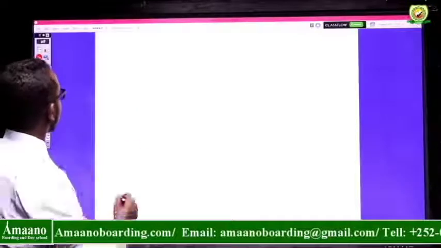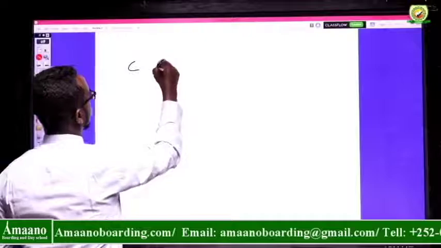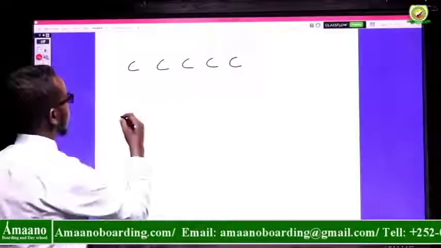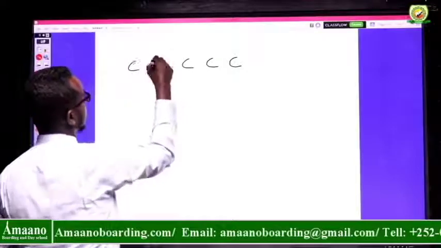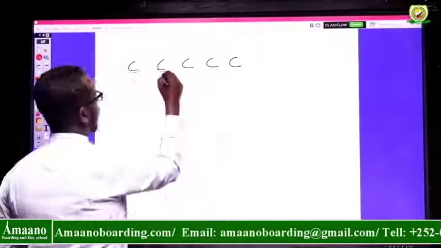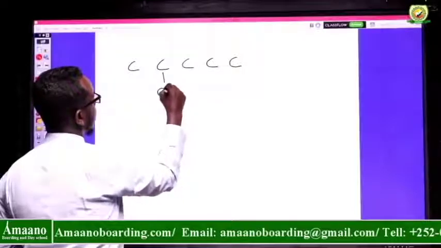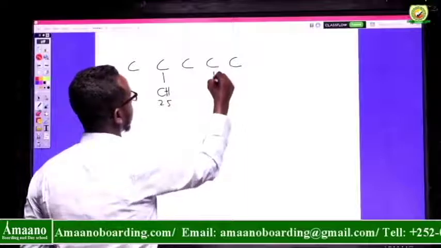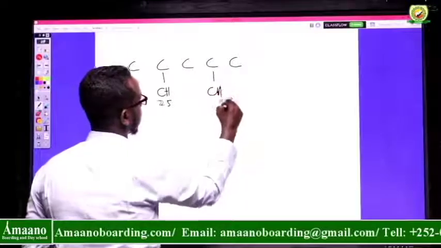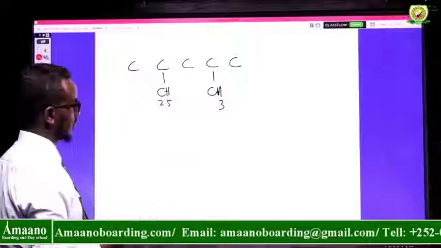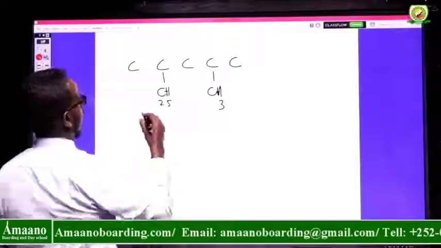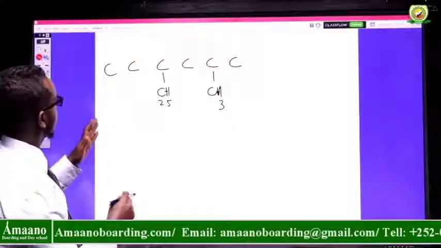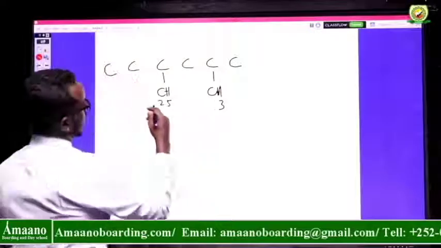Okay, what about here? 1, 2, 3, 4, 5. This time I don't want to write the hydrogens. This contains single bonds between all atoms. So I want to mention the substituents. Here I have what we call C2H5. What about here? CH3. And here, CH3. Again, I can put another carbon here, CH3.